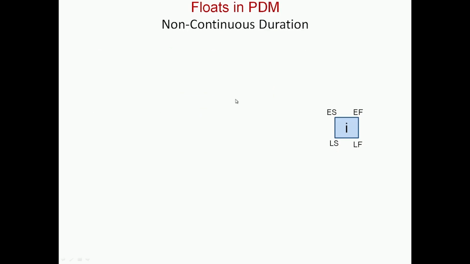So if we come into the float definitions in PDM, getting into a little bit more of the formulae and the formal, if we take a total float, this is actually the activity float. I would call it activity float or total float of a PDM activity. Basically it's late finish, okay, minus early start minus the duration. Okay, late finish minus early start minus the duration.